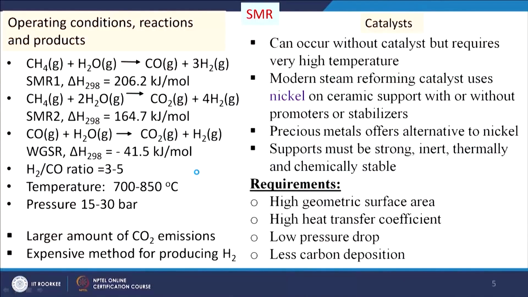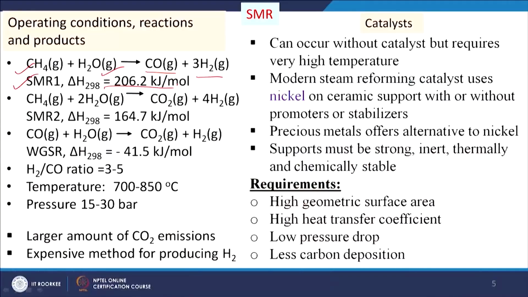Now, we will see what SMR is, that is steam methane reforming. In this case we will be using methane and steam as the reacting agents, and the reaction will be CH4 plus H2O, both in the gas phase, giving us CO and 3H2. This is the SMR1 reaction, in which 206.2 kilojoule per mole of energy is required, that is an endothermic process.